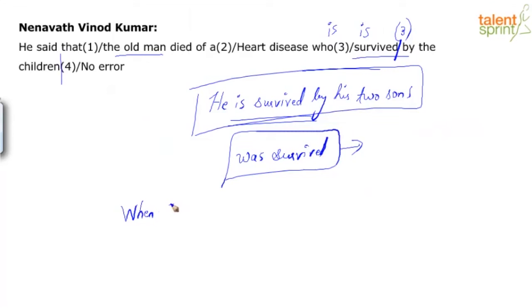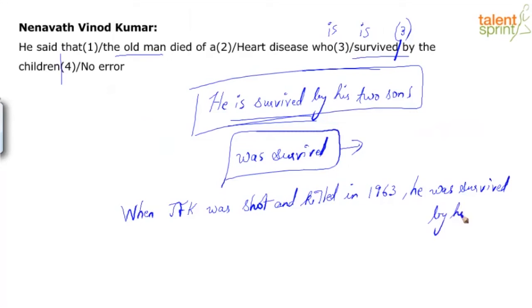when JFK, John F. Kennedy, was shot and killed. When was he shot and killed? GK question. Who knows? JFK, when was he shot and killed? 19? Quickly, I will give you only 5 seconds. 1, 2, 3, 4, 5. Nobody answered. 1963. Right? When JFK was shot and killed in 1963, he was survived